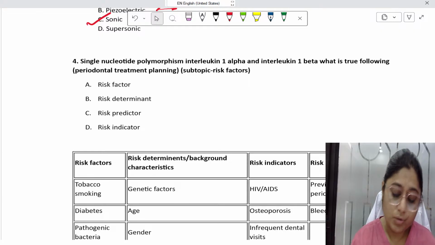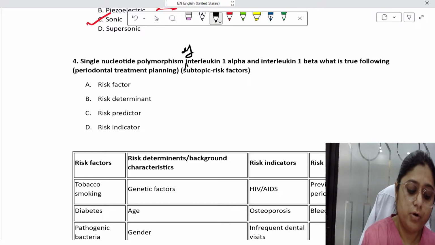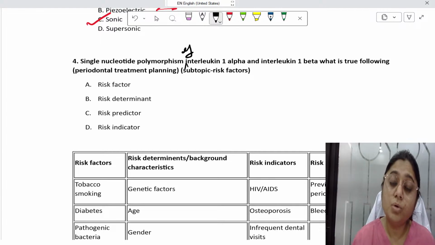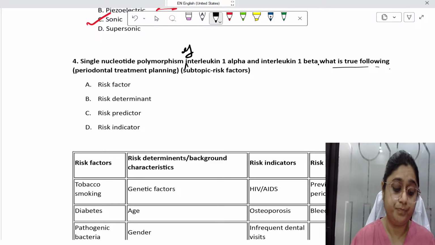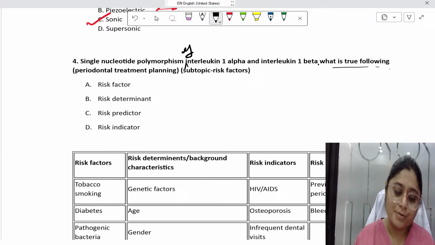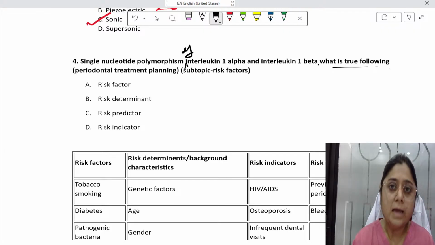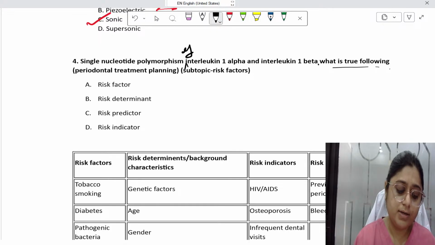The next question is on single nucleotide polymorphism of interleukin 1 alpha and interleukin 1 beta. What is true regarding the following? Whether this polymorphism is a risk factor. So this is an application, not a direct question, right? They have just given a gene mutation and asked whether this is a risk factor, a risk determinant, a risk predictor or a risk indicator.